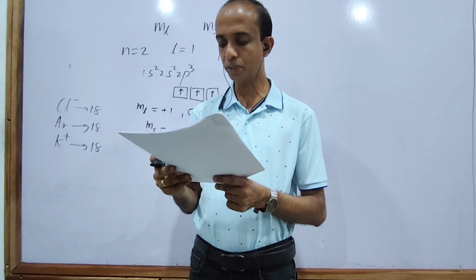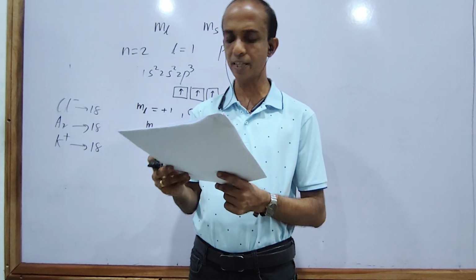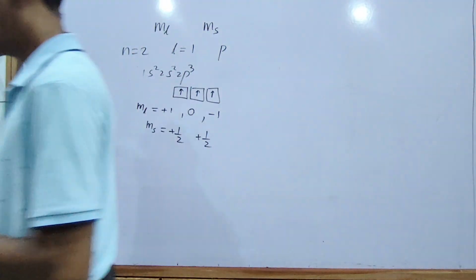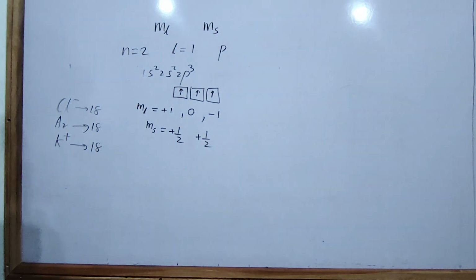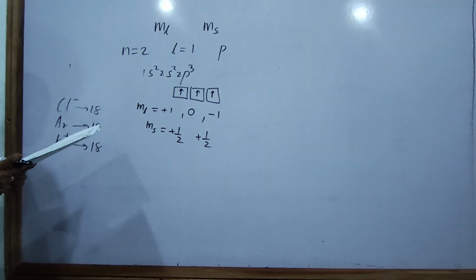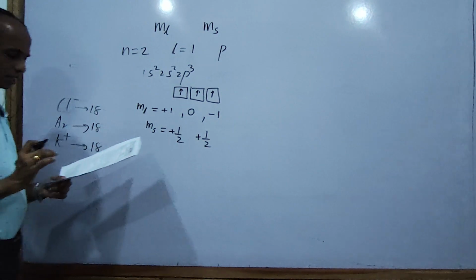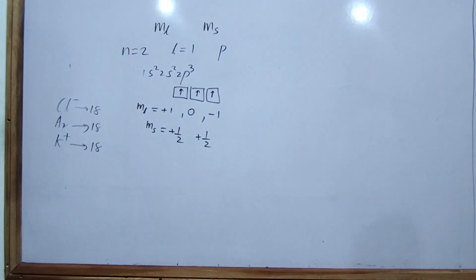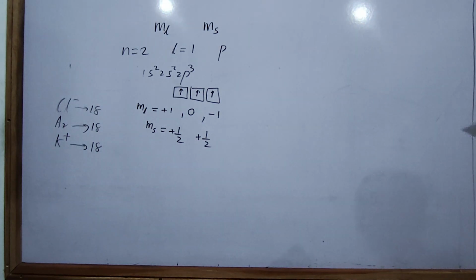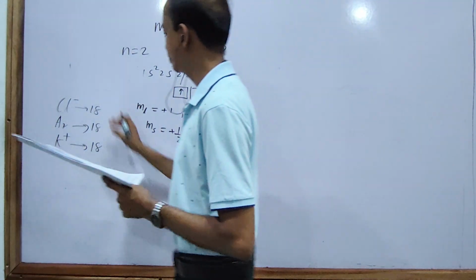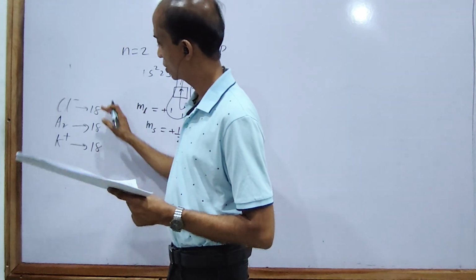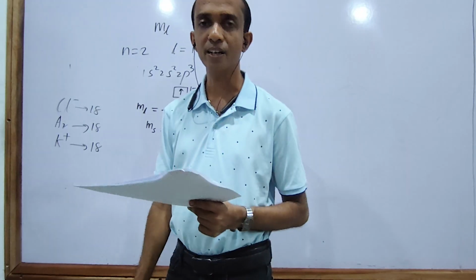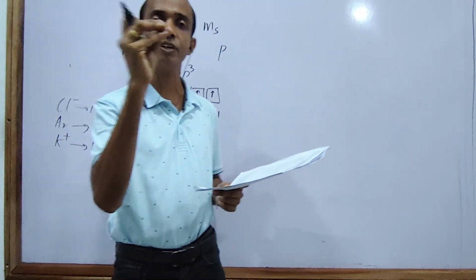Fourth one, the effective nuclear charge felt by an outermost electron of each species is the same. The effective nuclear charge. If the effective nuclear charge is the same here, no. Why is it? Although they have the same number of electrons, their number of protons is different. What is the effective nuclear charge?